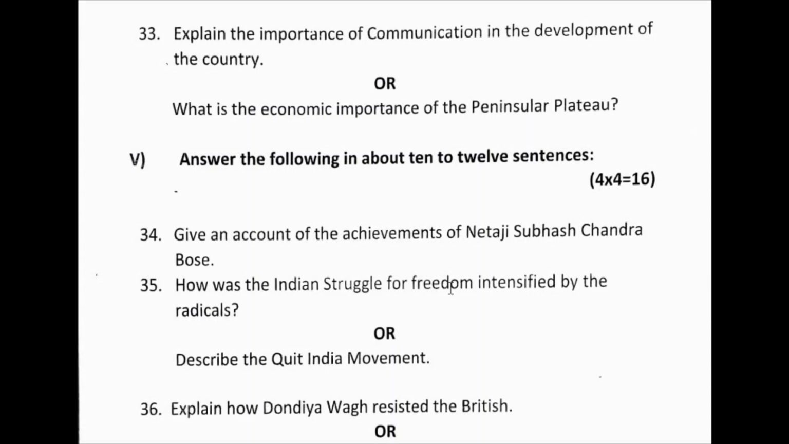The answer is: the Congressmen who criticized the soft stance of the moderates are called radicals. Yeah, and they called the moderates political beggars. And here Lal Bal Pal, Lala Lajpat Rai, Bal Gangadhar Tilak and Bipin Chandra Pal, and Aurobindo Ghosh were the members. And they opposed the stance of the British.